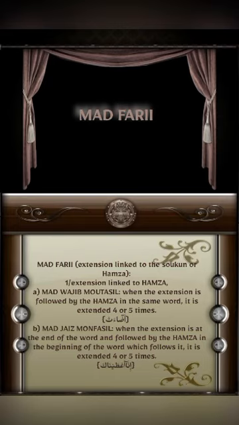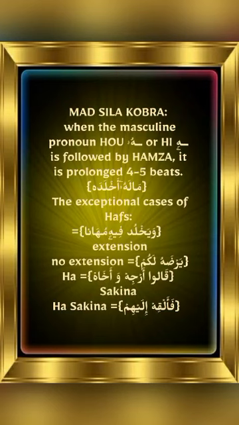We're going to start here with the مد الصلة الكبرى. What does it mean? When the masculine pronoun who or he is followed by hamza, it is prolonged 4 or 5 beats, like ما له أخلده. So here we must prolong it 4 or 5 times. So in general, there is hamza after the pronoun ha.